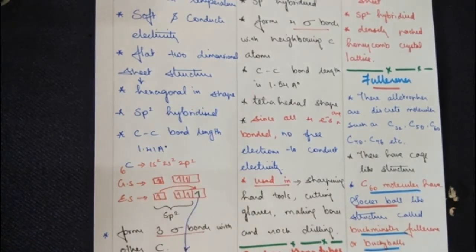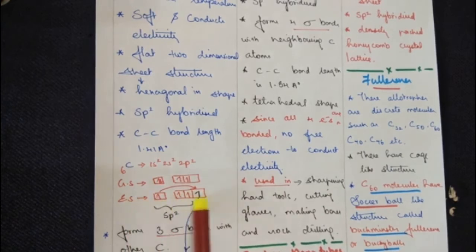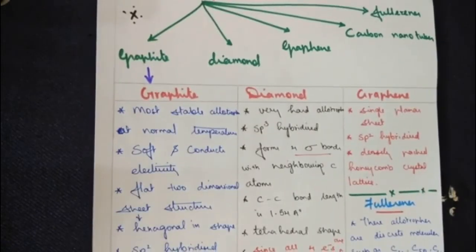I have explained it in very clear detail. Ground state electronic configuration is 1s2, 2s2, 2p2. In the excited state, the 2 electrons from the p orbital remain as they are, and 1 electron from the 2s orbital gets excited to the empty p orbital. Thus it makes available sp3: 1 s orbital and 3 p orbitals. Let's talk about this later. Let's go back in order.